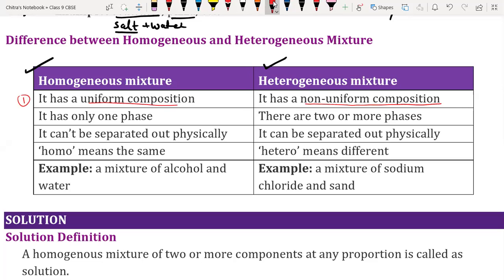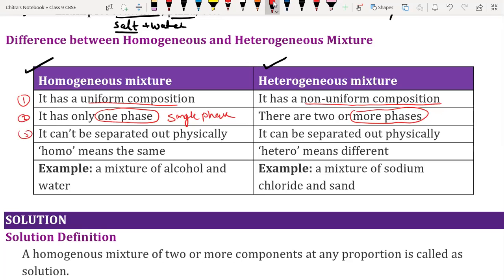The second difference: it has only one phase. In a homogeneous mixture, the particles or substances are present in a single phase only. But in a heterogeneous mixture, two or more phases may be present; substances present in different phases are called a heterogeneous mixture.